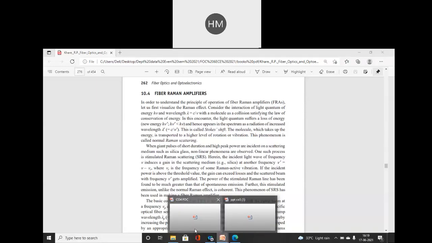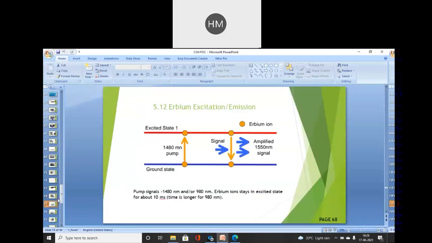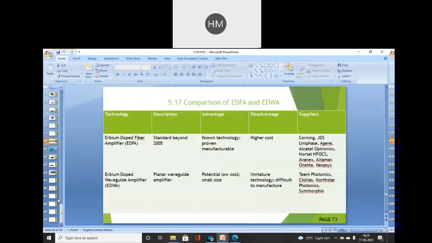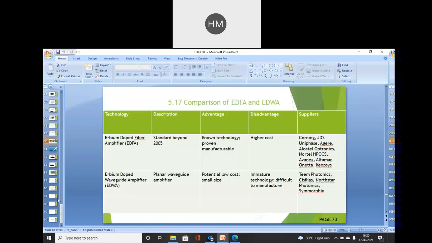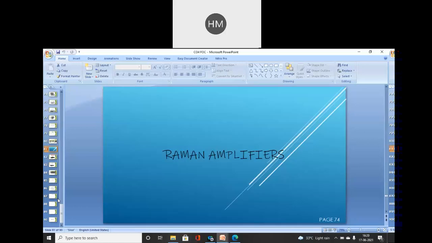Okay, so in continuation with the unit 4 topics, today we will deal with the last type of amplifier. EDFA we have seen. EDFA is directly based on the material of semiconductor which we are using. Okay, erbium-3 material we are using over there. Based on that, amplifier is constituted. Now depending on the scattering property of light, a Raman amplifier is designed. What is this Raman scattering or Raman amplifier? It uses a property of scattering.